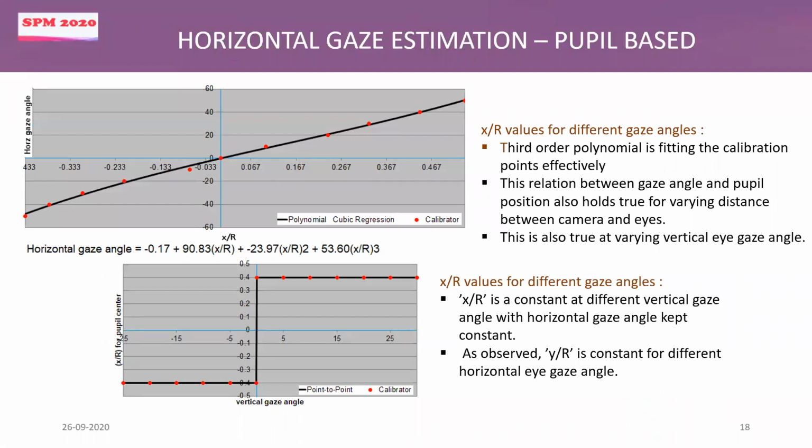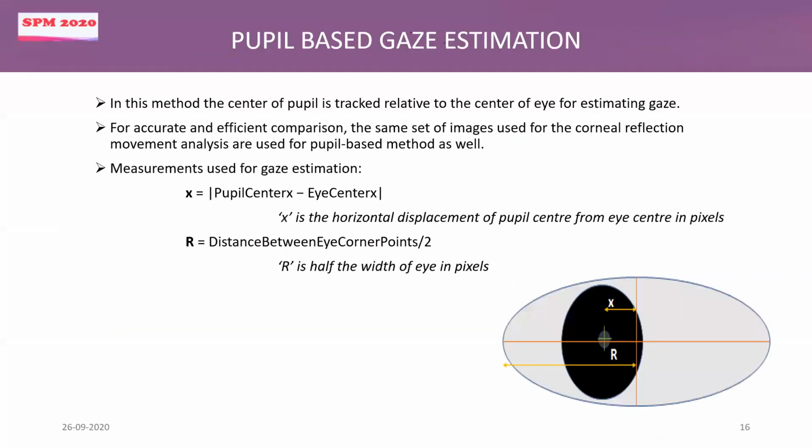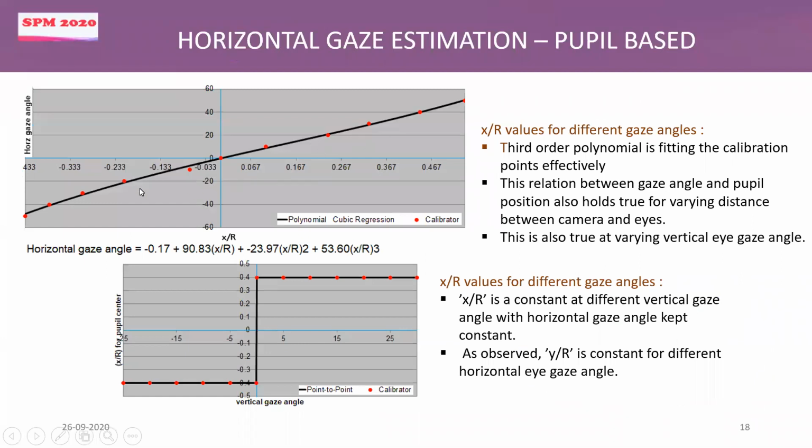Now, to estimate the horizontal gaze angle from the position of the pupil, x by r value is plotted against different horizontal gaze angles, and again we found that a third order polynomial is fitting these points effectively. We also observe this relation to be holding true for varying distance between eye and camera, and this is also true at different vertical gaze angles.